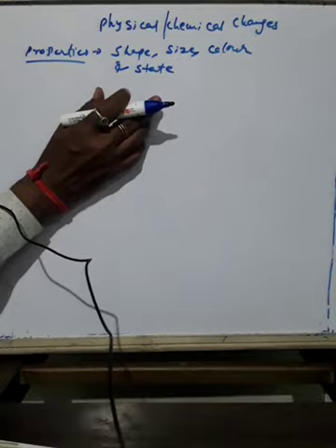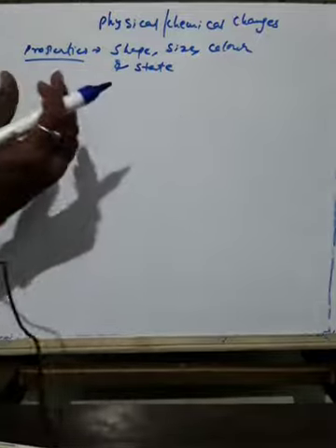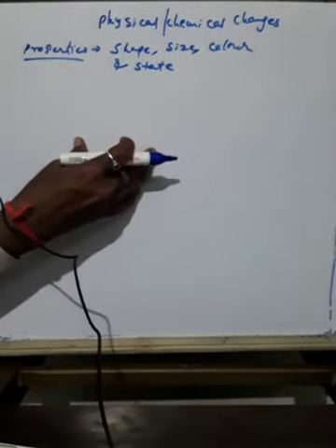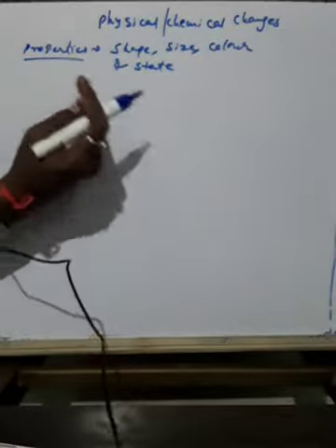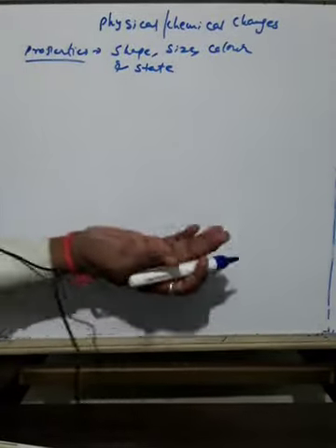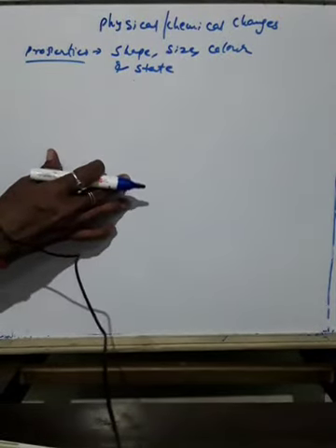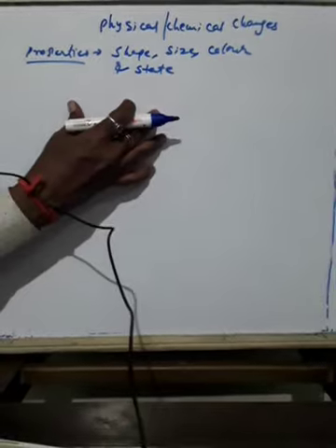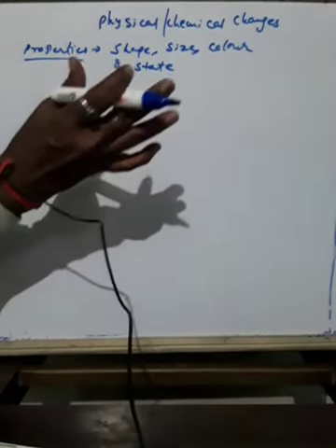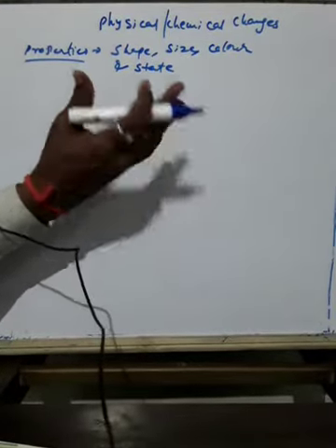Physical change is generally reversible. I told you, physical change is generally reversible, which means in such a change, no new substance is formed. There is no formation of new substance. Ice converted into water, water into ice, again water vapor, again water, again cooling, again ice. So there is no change in the physical properties. Only physically they will change, but the properties completely remain the same, which means no new substance is formed.